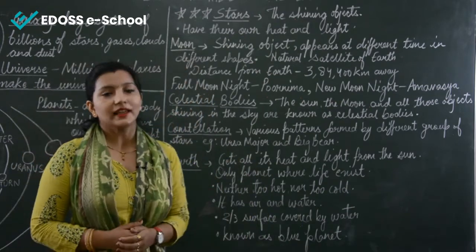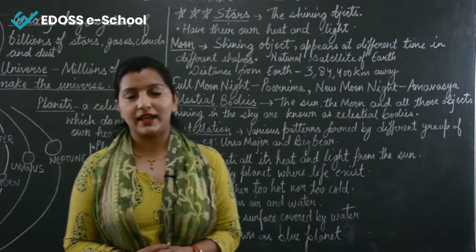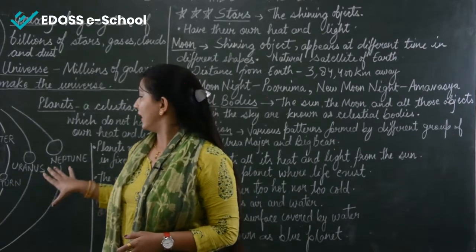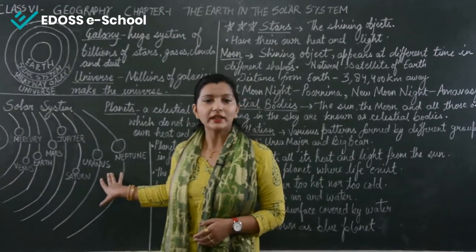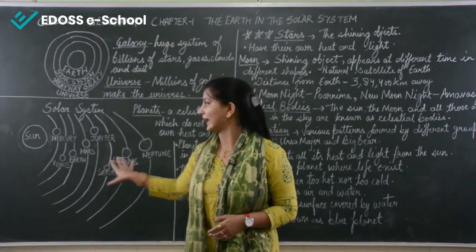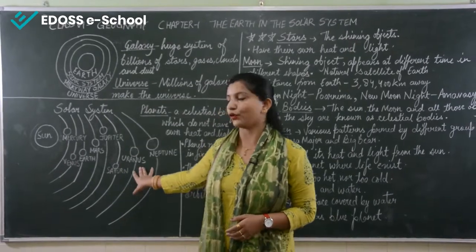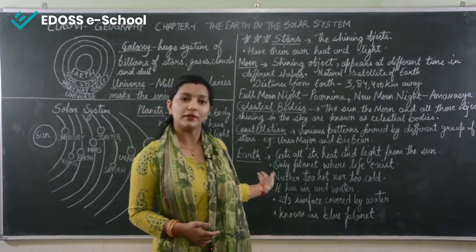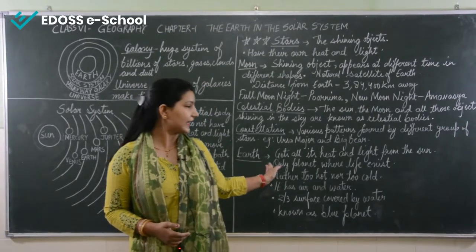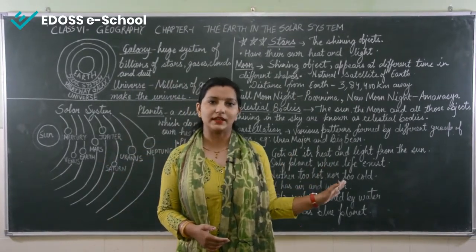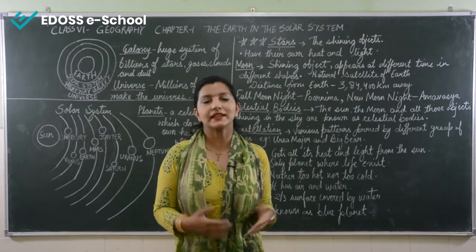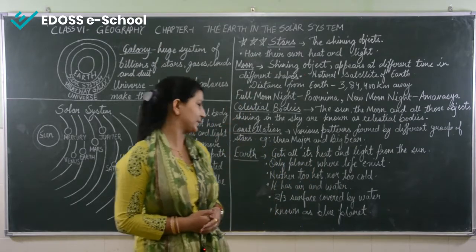It gets its heat and light from the sun. As we have discussed earlier, all the planets do not have their own heat and light. They all get heat and light from the sun. So our planet Earth, on which we are living, also gets its heat and light from the sun. Although the sun seems to be far away from us, it still gives us heat and light.